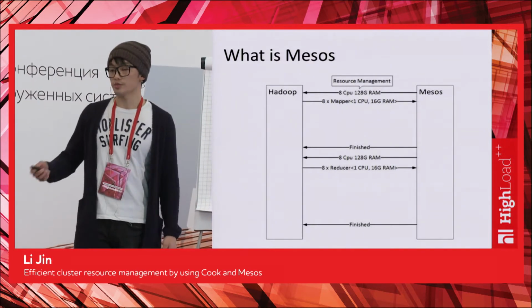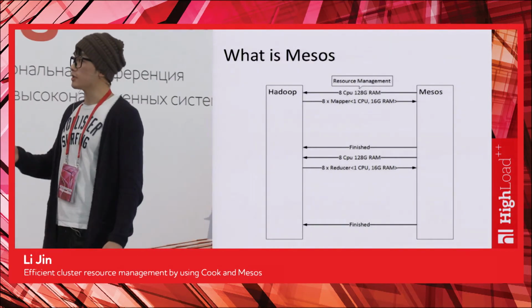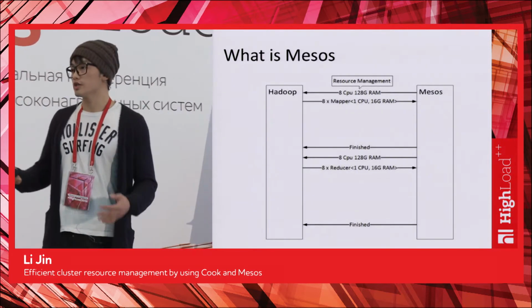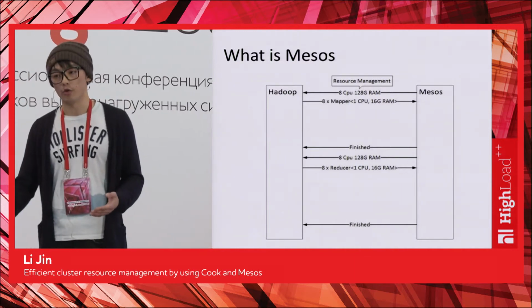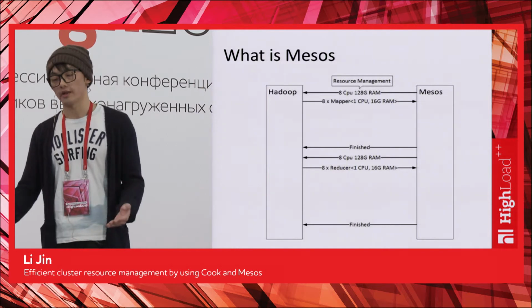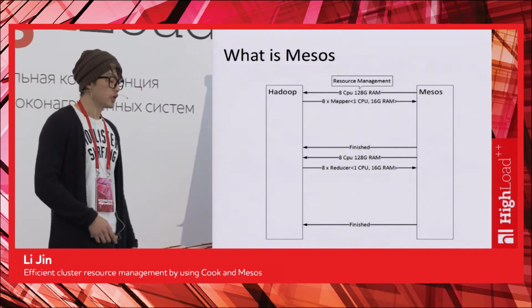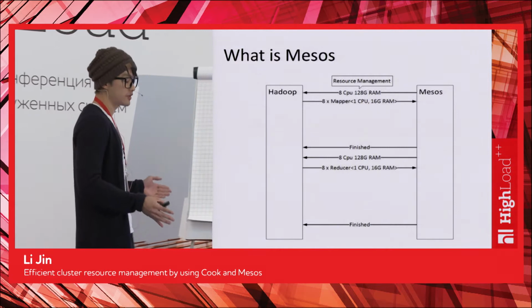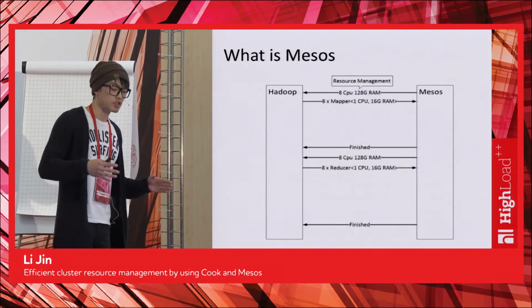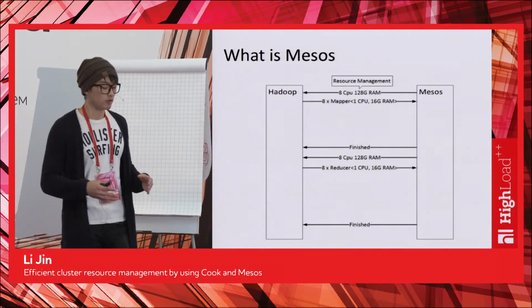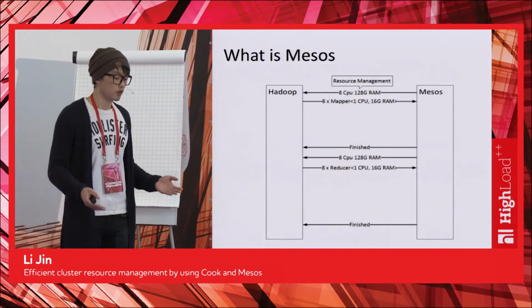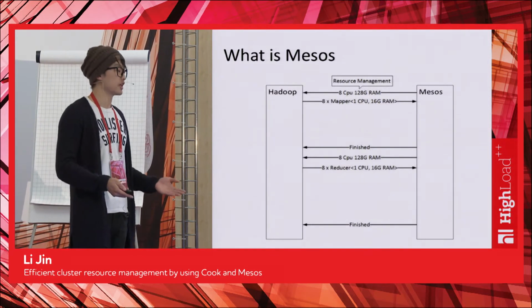Well, the first thing is resource management. Because of the idea of resource offers and the abstraction, the application does not need to worry about what's available anymore, because Mesos will do the accounting and offer what's available to you automatically. Also, when Hadoop launches the process, Mesos will set up the containers and do isolation for you automatically, without you even saying so. So in this case, Mesos will make sure those mappers don't use more than 1 CPU and 16 gigabytes of memory.